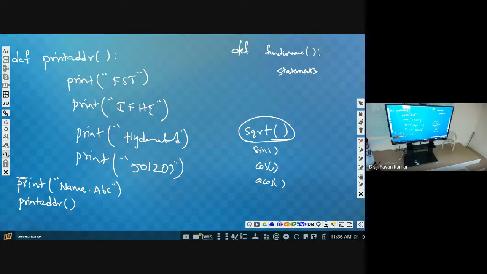Then what will it print? First the name ABC, then it will print this address. For the second person we want to print in a similar way, so print name DEF, afterwards print address.